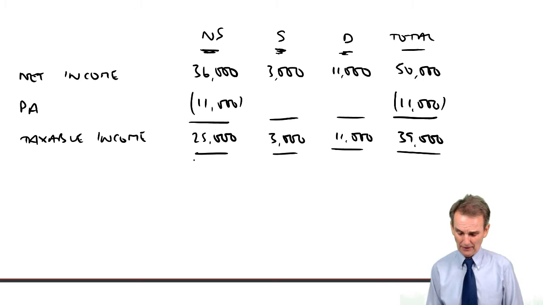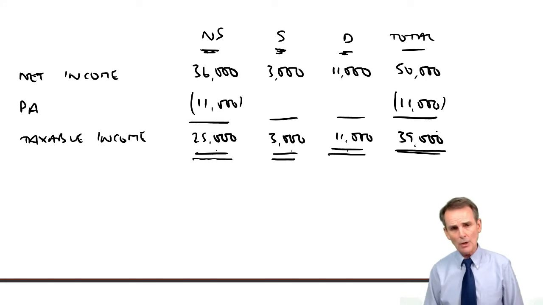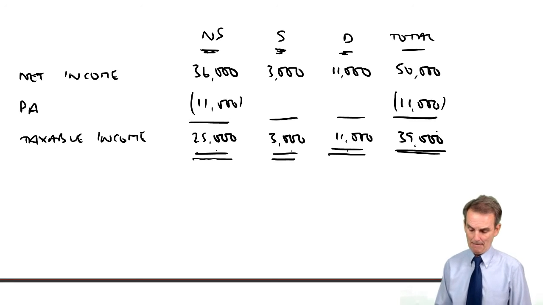Firstly, from non-savings, leaving us with £25,000 worth of taxable non-savings income, and thereafter to tax £3,000 and £11,000 of savings and dividend income respectively, meaning that the total taxable income, again cross-cast, 25 plus 3 plus 11 is 39, cast down 50 minus 11 is 39, so we know we've got the correct numbers in there.